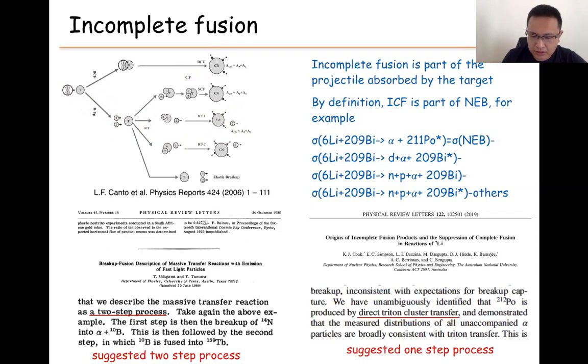So in the model we are discussing, the Ichimura-Austern-Vincent model, the incomplete fusion is only part of the non-elastic breakup. For example, here, this is the reaction cross-section, and this is the reaction channel that contributes to the incomplete fusion. This is the non-elastic breakup part. We need to subtract the other contributions, like the alpha and deuteron with the target going to an excited state, and also the deuteron breaking into neutron and proton, and alpha, all with the ground state and excited states and all the other channels.